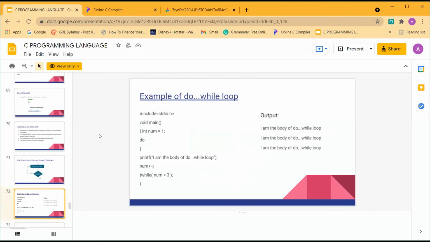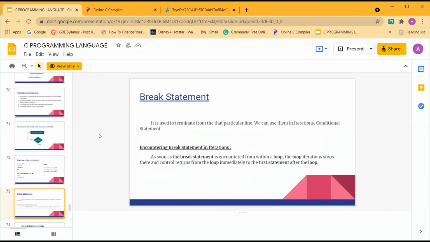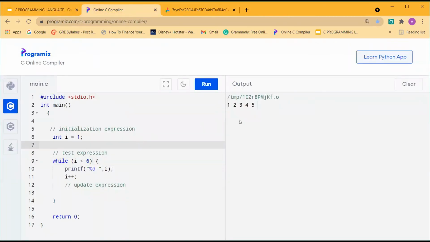So yeah, we are done with while, do while, and for, and the next is break. The break statement, as mentioned before, is used to terminate from one particular line. But in iterations, what it does is, if a specific condition is mentioned, it terminates from the next iteration. For example, I have printed 1 to 5 values, but I don't want execution after 3. I just want to stop at 3. I want to terminate after 3. So for that, the break statement will be used.